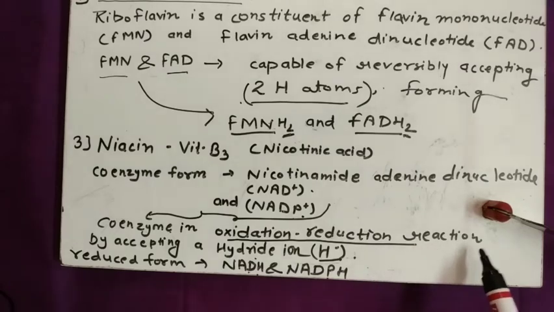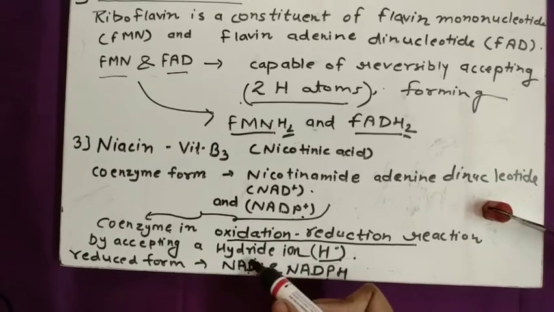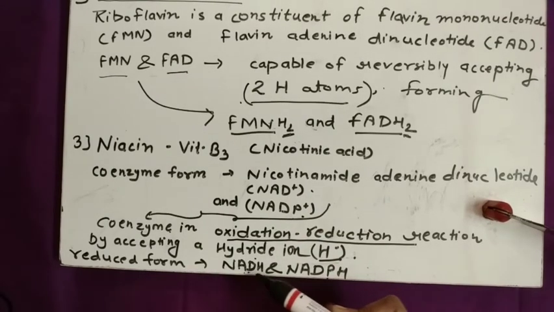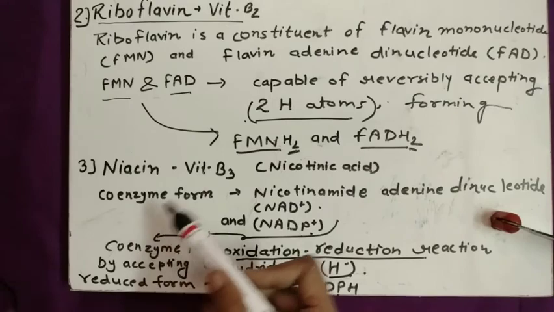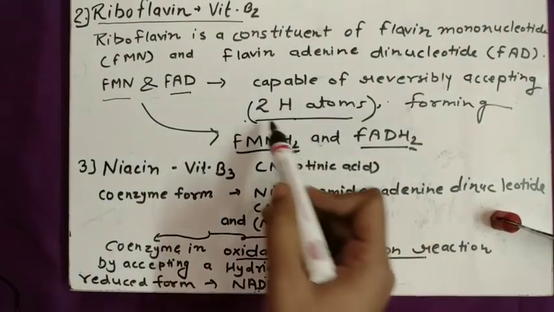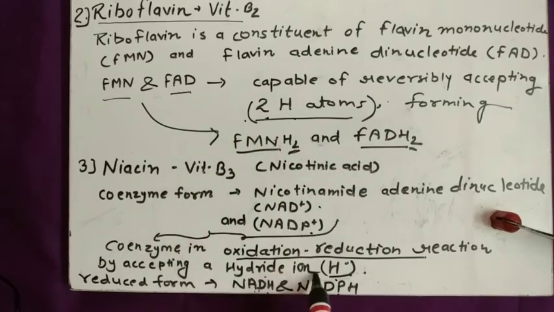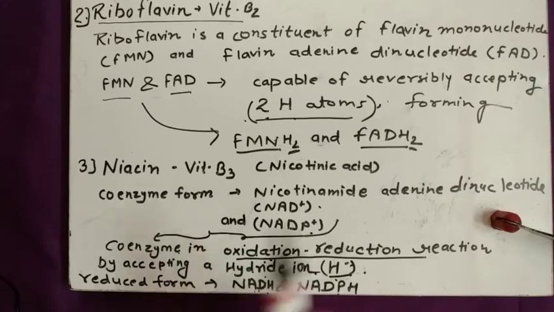In this reaction they accept a hydride ion, meaning one hydrogen atom in the form of a hydride ion, and when they are reduced they are converted into NADH and NADPH. So riboflavin and niacin both accept hydrogen atoms, but here 2 hydrogen atoms, there 1 hydrogen atom, and form oxidation reduction reactions.